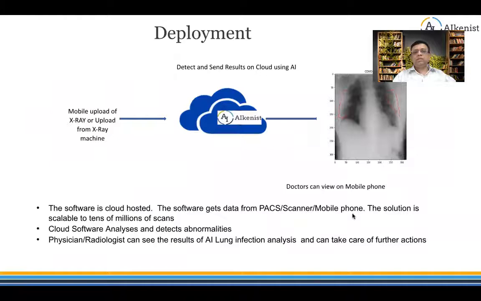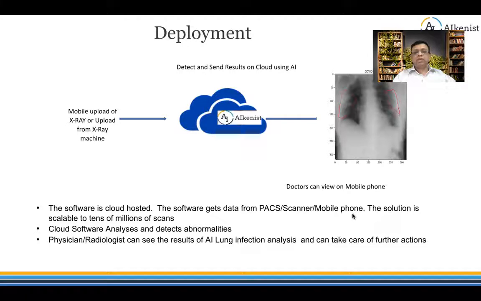The way it works is that once the scan is done, either it is uploaded directly from the X-ray machine through DICOM interface, or we can take a snapshot and do a mobile upload of the X-ray. It goes to our cloud solution where we run AI algorithms, which are based on deep learning, to detect from the scan whether the patient has likelihood of COVID-19 or pneumonia or it is normal. It will also provide the affected region from the scan.